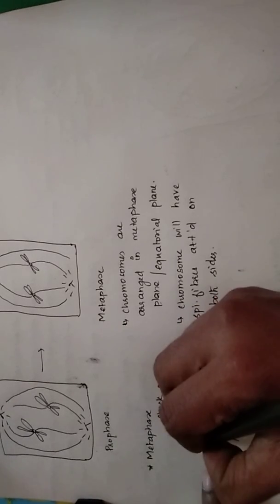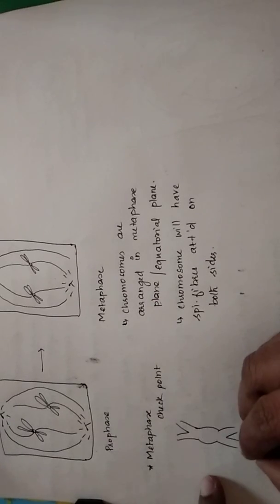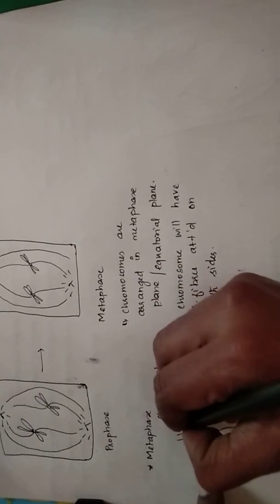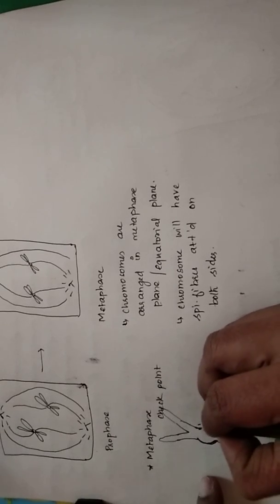ஸோ எப்படி attachment இருக்கும் அப்படின்னா usually chromosomes-ல வந்துட்டு they will be attached to the centromere region. So if this is the chromosome structure, this part is the centromere region. So centromere-ல வந்துட்டு வெளியில் கைனட்டோகோர் அப்படின்னு ஒரு protein first deposit ஆகும். So this is a கைனட்டோகோர்.